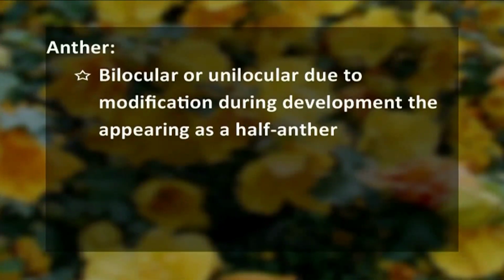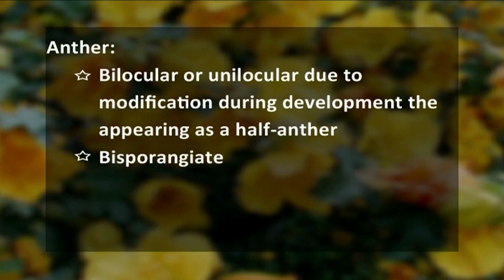The anther is bilocular, or it may appear as unilocular. How does it appear as unilocular? Because during the development of the anther, there is some modification in this bilocular anther, and it appears as half anther. That's why the overall anther appears as unilocular.